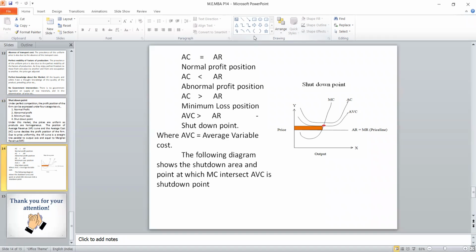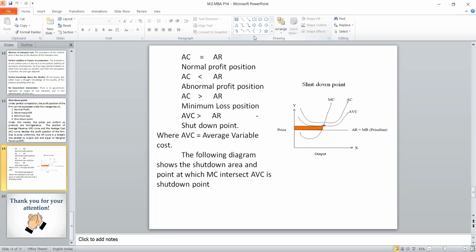For your sake, I'll repeat again. In a perfectly competitive firm, based on the profit position only, we can understand the price and output determination. There are four profit positions. When average cost equals average revenue, normal profit. When average cost is less than the average revenue, it is abnormal profit. When average cost is greater than average revenue, it is a minimum loss position. In case the average variable cost itself is greater than the average revenue, that particular point is called the shutdown point, and that area is called the shutdown area.